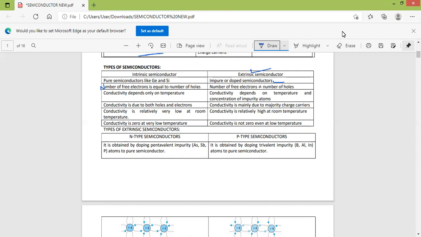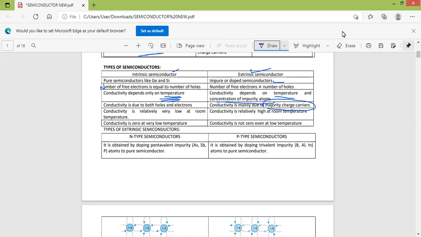Next, conductivity. In an intrinsic semiconductor, conductivity depends only on temperature. But in an extrinsic semiconductor, conductivity depends both on temperature and the concentration of impurity atoms, that is doping, dopants. In an intrinsic semiconductor, conductivity is due to both holes and electrons. But in an extrinsic semiconductor, conductivity is mainly due to the majority charge carriers.